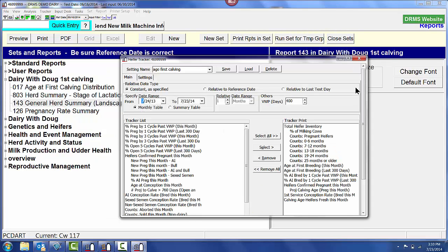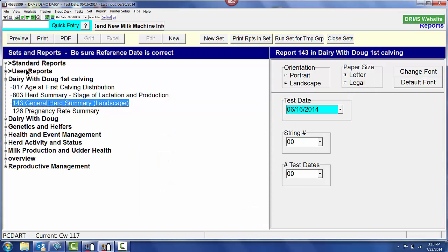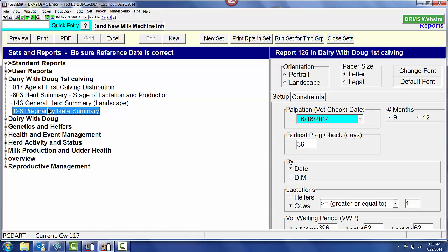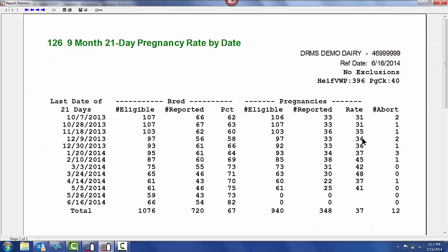I will close that heifer tracker program. If I were to take a look at the pregnancy rate summary in PCDART, that report 126, I want to look at just my heifers. Go ahead and preview that. If I'm getting a preg rate of 40 or higher, that's what I should be expecting on my virgin heifers, getting those heifers pregnant as quickly as I can.